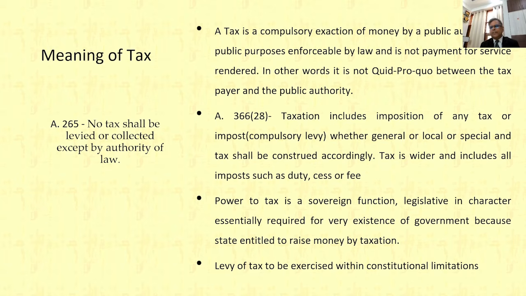So this is different from contract, etc. The missing element is quid pro quo, which is the essential element of any contract, which we must understand. So quid pro quo is missing between the taxpayer and the public authority. Another important provision, Article 366 clause 28, defines taxation to include imposition of any tax or impost, which is a compulsory levy, whether general or local, special, and tax shall be construed accordingly.